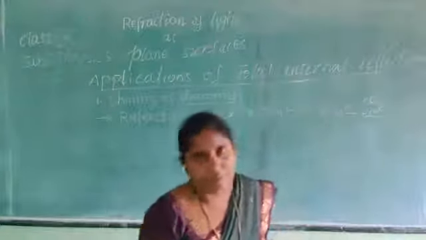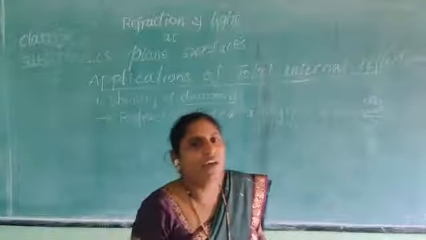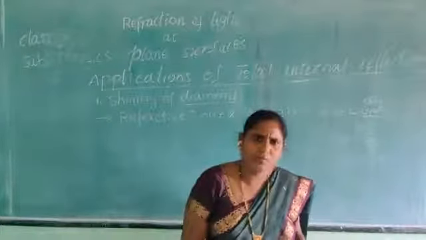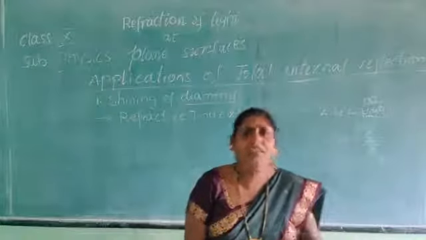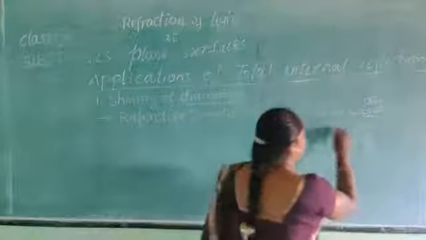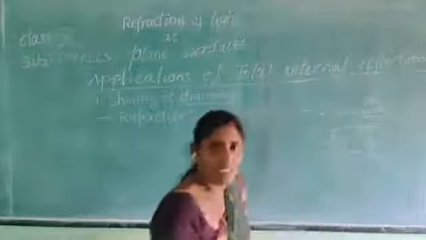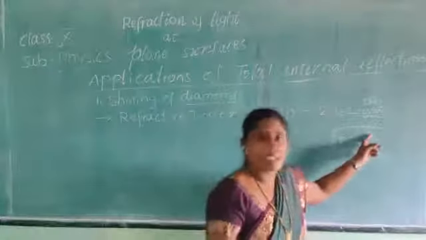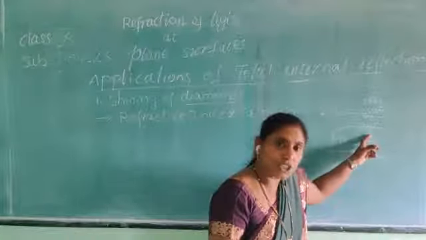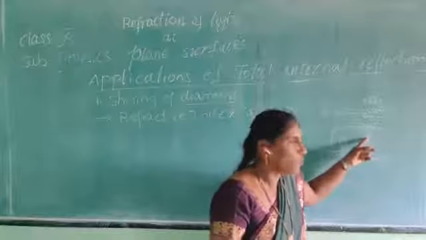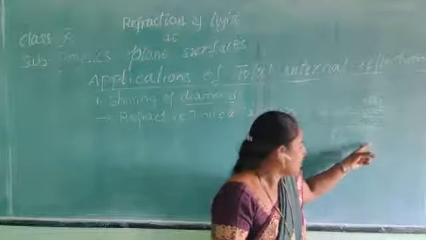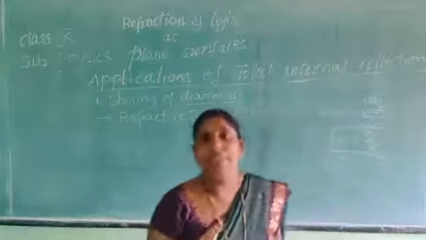If you are taking kerosene, we should find out the speed of light in kerosene. So what is n? Refractive index. Refractive index is nothing but the ratio of speed of light in vacuum and speed of light in the medium.